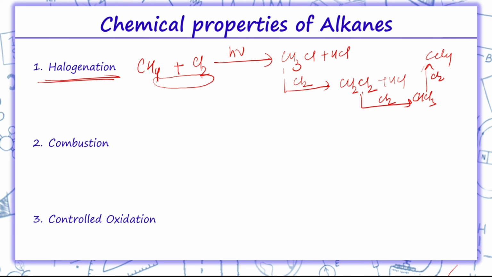Regarding the reactivity of halogens, fluorine is most reactive, then chlorine, then bromine and then iodine. The rate of replacement of hydrogen is highest for tertiary, then secondary and then primary. This reaction follows a free radical mechanism.